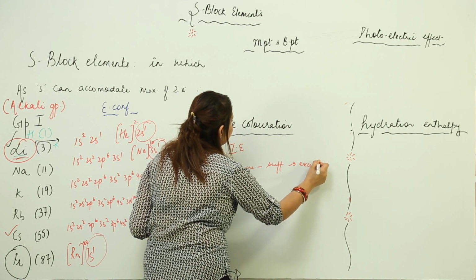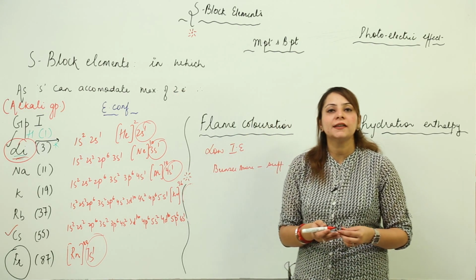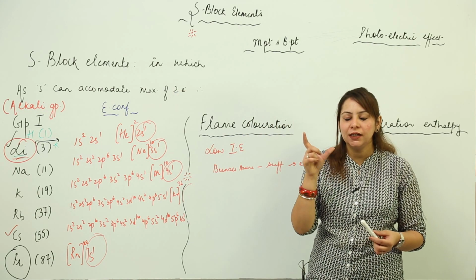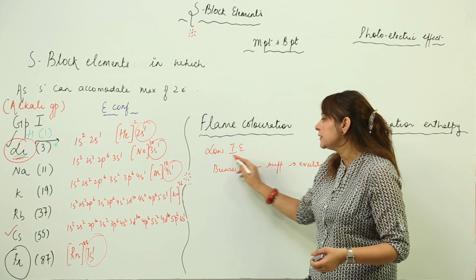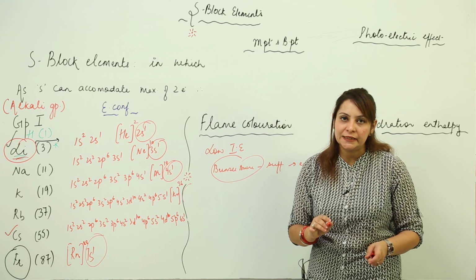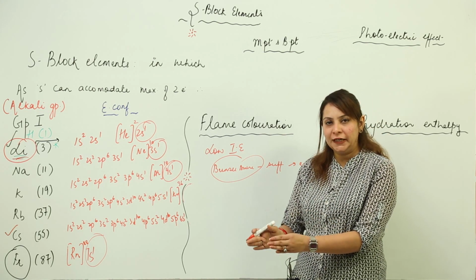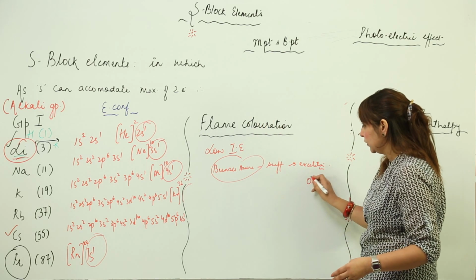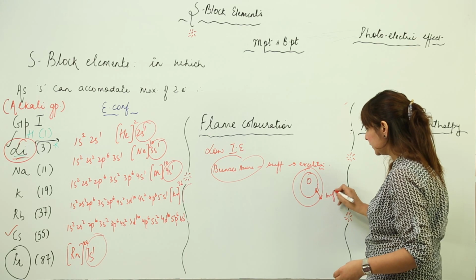You know that the only factor which governs why there is flame coloration, or why there is color of compounds, is the excitation. As they possess low ionization energy, even the Bunsen burner flame is sufficient to excite an electron. Excitation means that the electron moves from the ground state to the excited state. Suppose an electron is present in this state, it moves to a higher state.